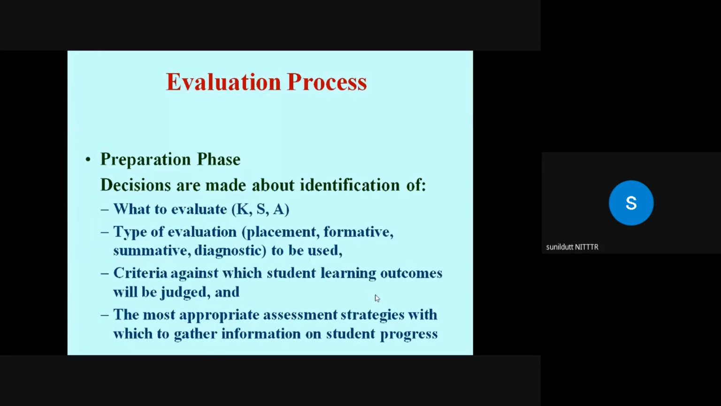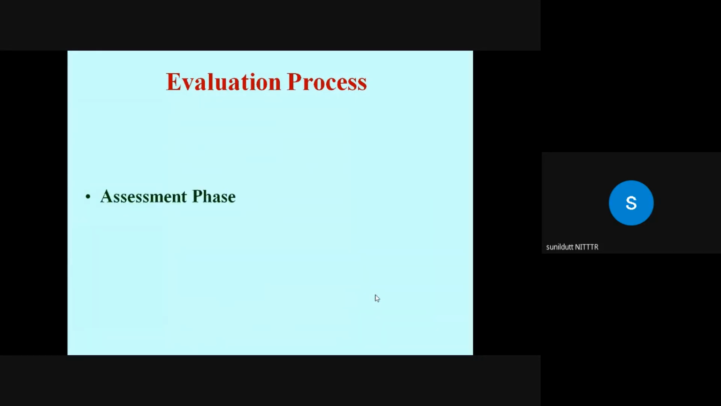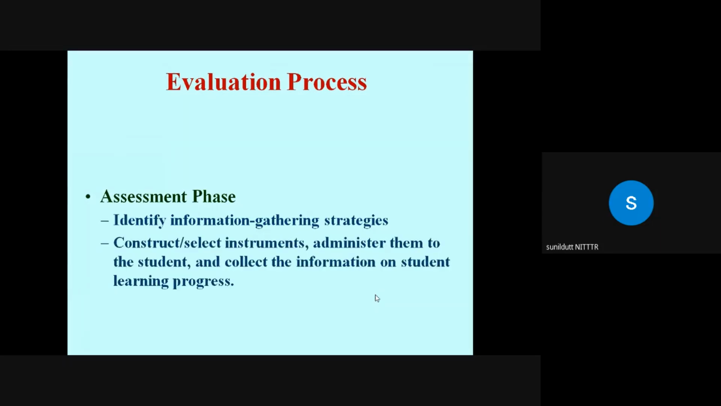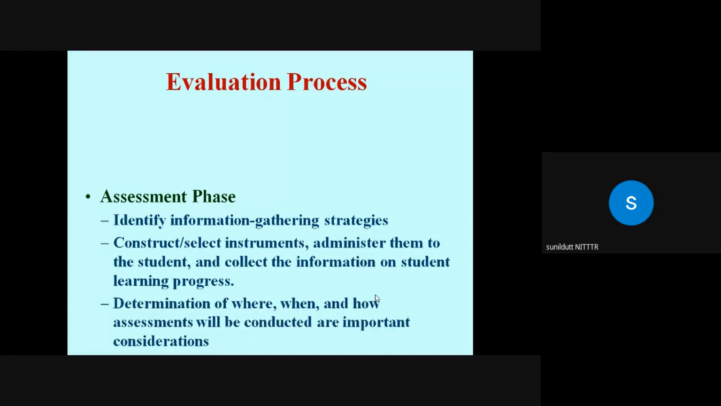The next phase is the assessment phase. During this phase, the teacher has to identify information gathering strategies, construct or select the instruments, administer the instrument to the students, and collect the information on student learning progress. Determination of where, when, and how assessment will be conducted are very important considerations during the assessment phase.